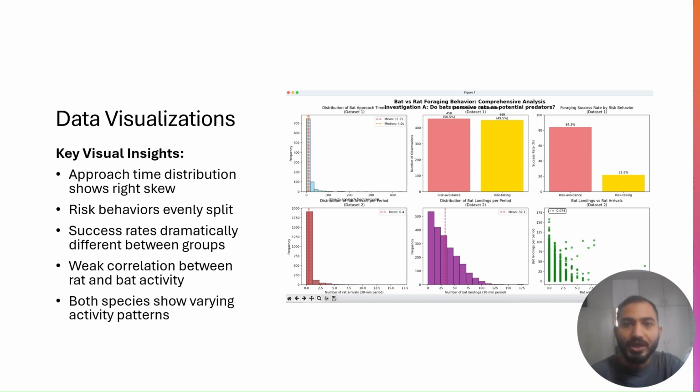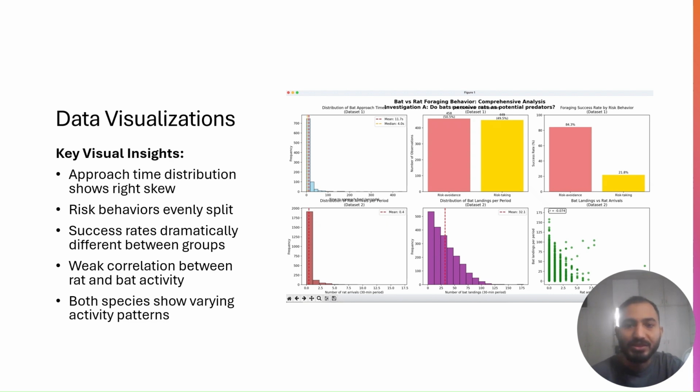Our comprehensive visualization shows six key aspects of the data. The histogram of approach time reveals a right skewed distribution, with most bats approaching food quickly but some taking much longer. The risk behavior distribution shows the nearly even split we discussed, with 50.5% showing avoidance and 49.5% showing risk-taking behavior. The success rate comparison dramatically illustrates the 84.3% versus 21.8% difference between behavior groups.